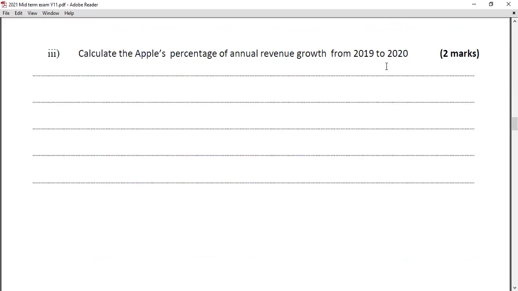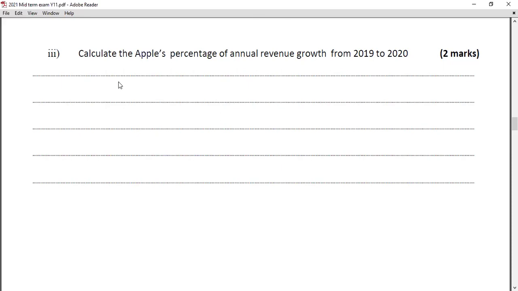So 5.46 percent is the correct answer. Even if you wrote 5.4 or 5.5%, I gave the marks. Without the percentage sign, I deducted 1 mark, but most of you wrote the correct answer with the percentage sign.